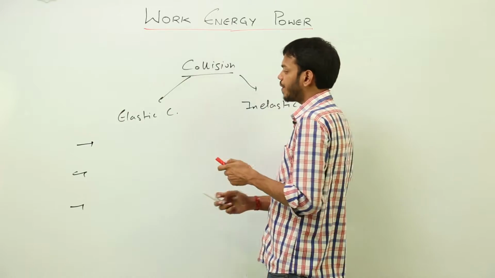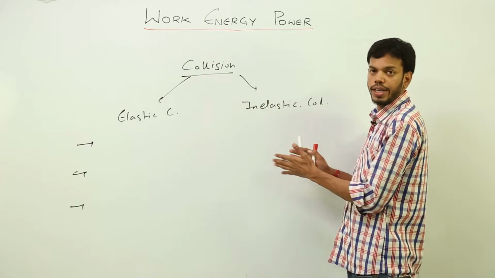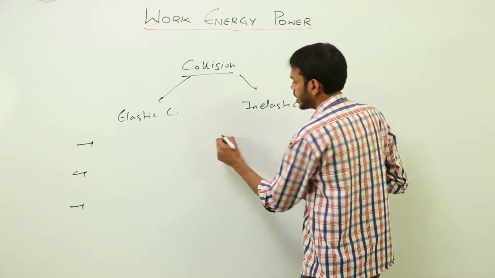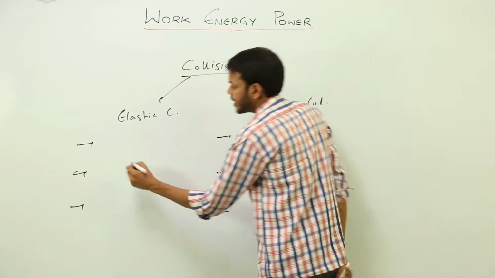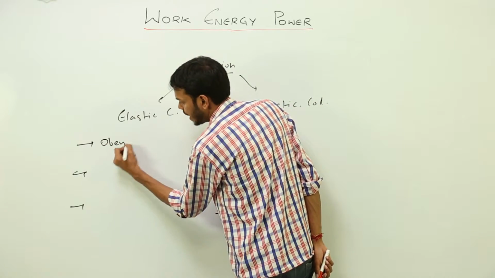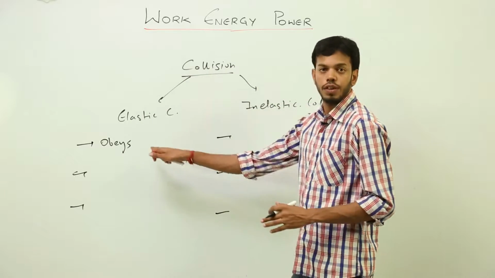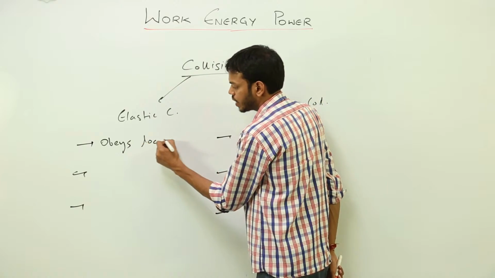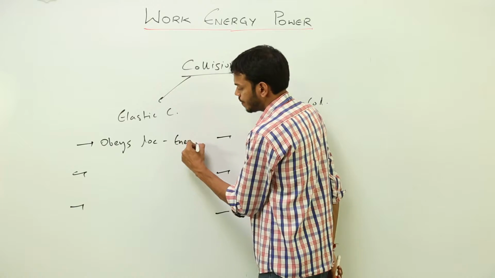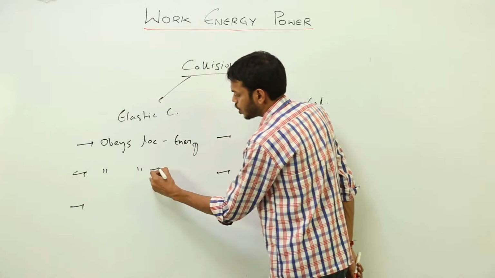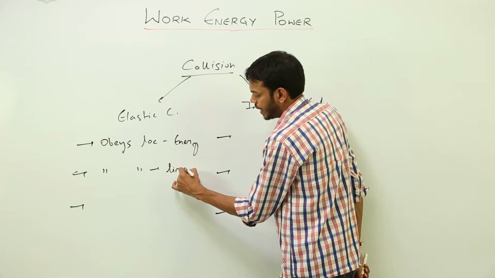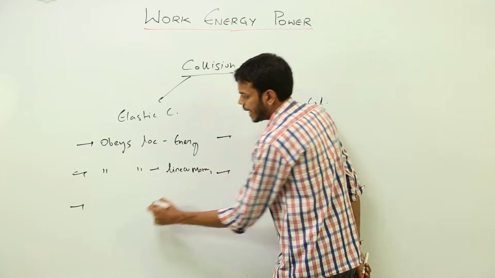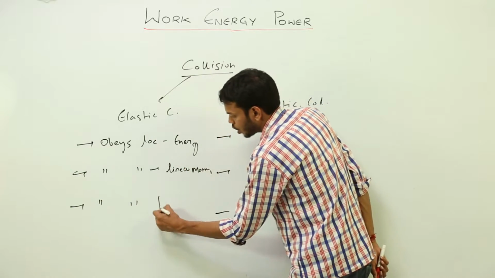So the three major differences, or the main points, of elastic and inelastic collision are that elastic collision obeys the law of conservation of energy, obeys the law of conservation of linear momentum, and obeys the law of conservation of kinetic energy.